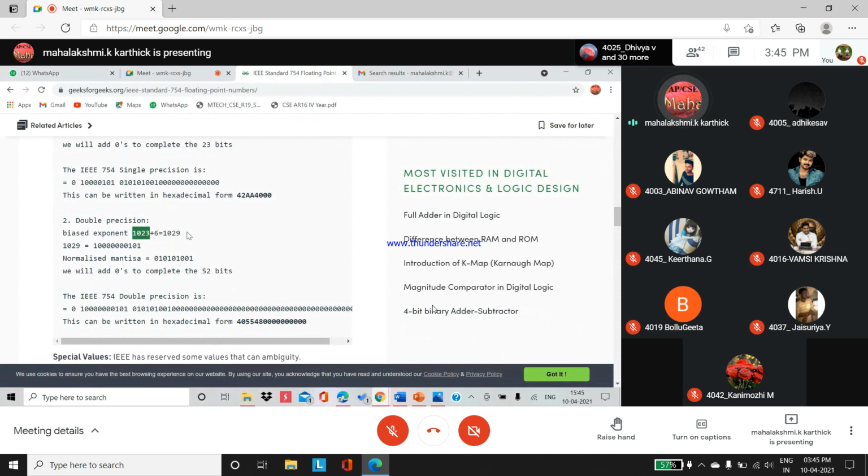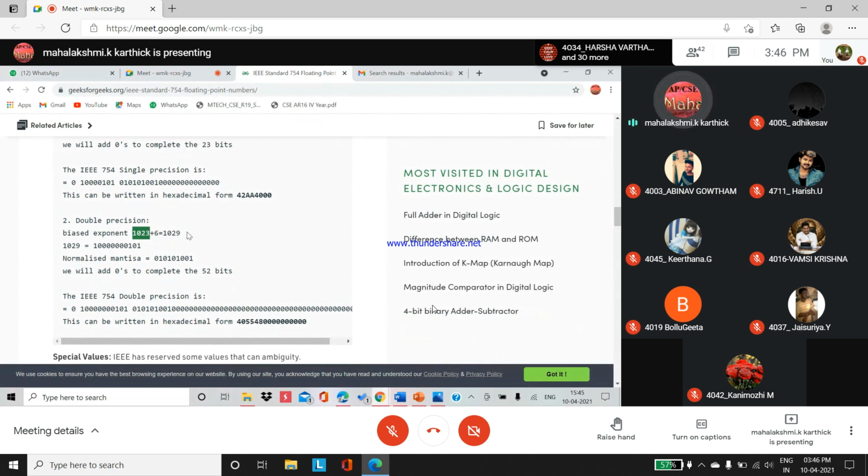Okay, that value. The other remaining 52 bits you have to replace with zeros. Okay, 52 number bits. This is the 64-bit representation. That is why they have mentioned fraction as 52 bits. 52 bits.